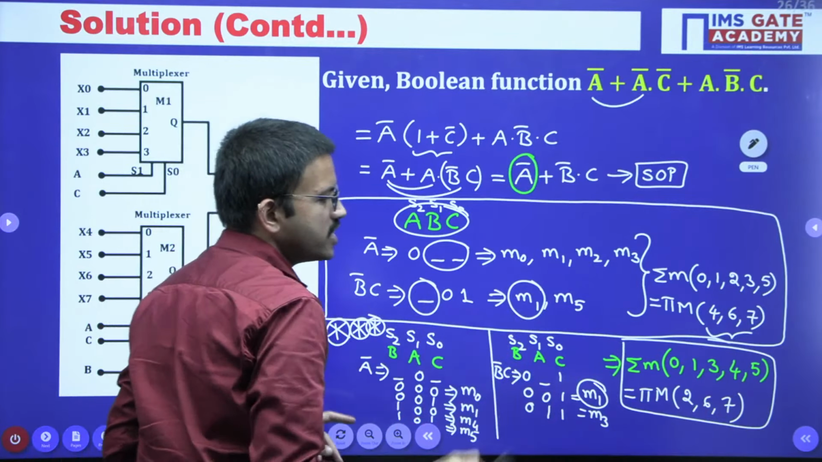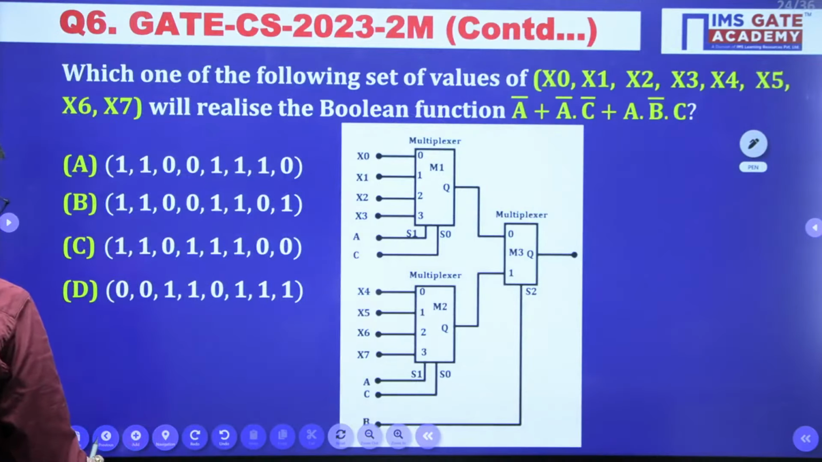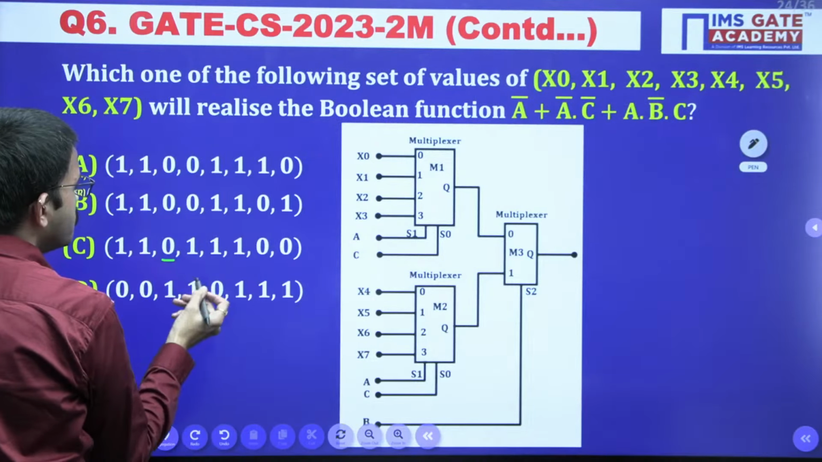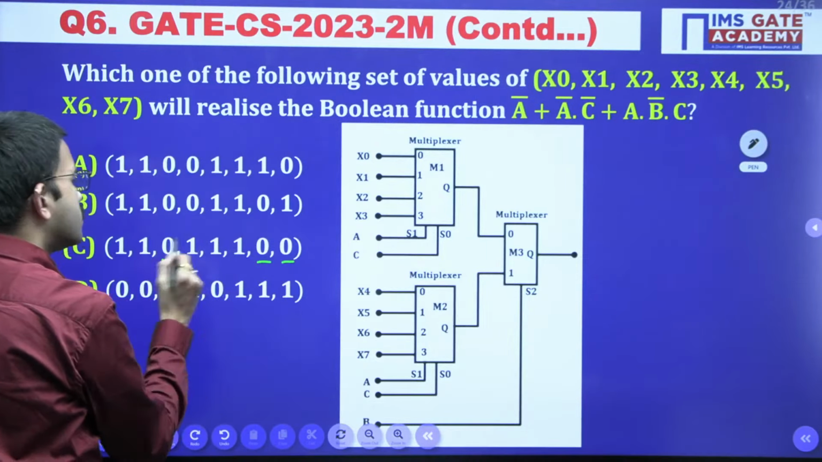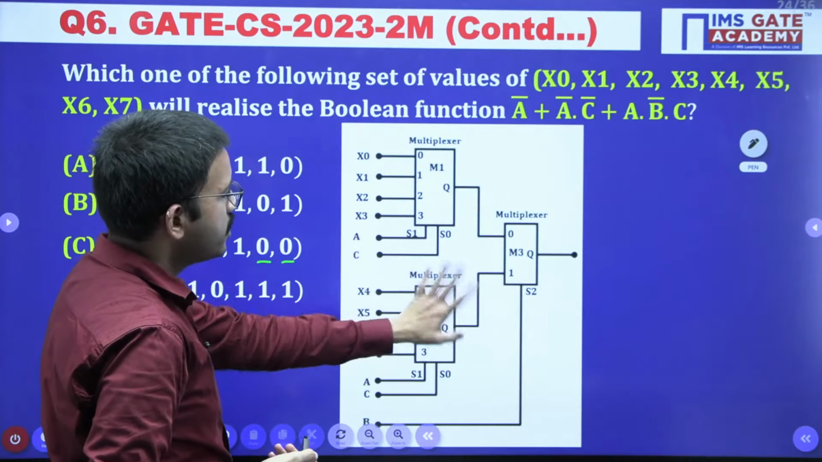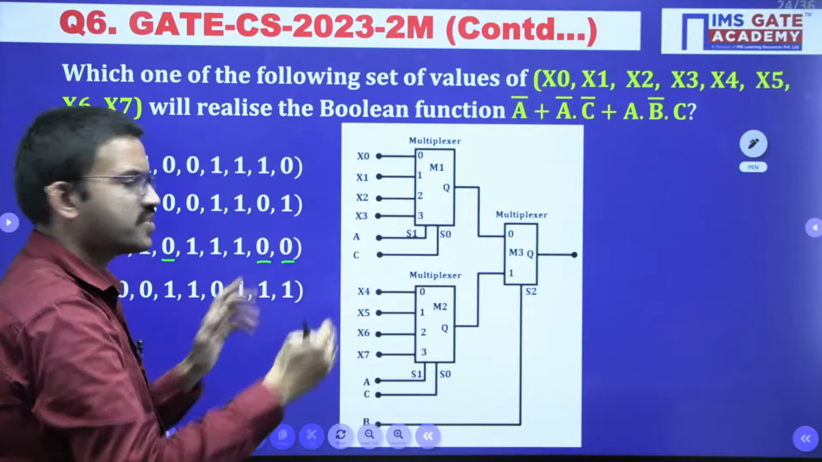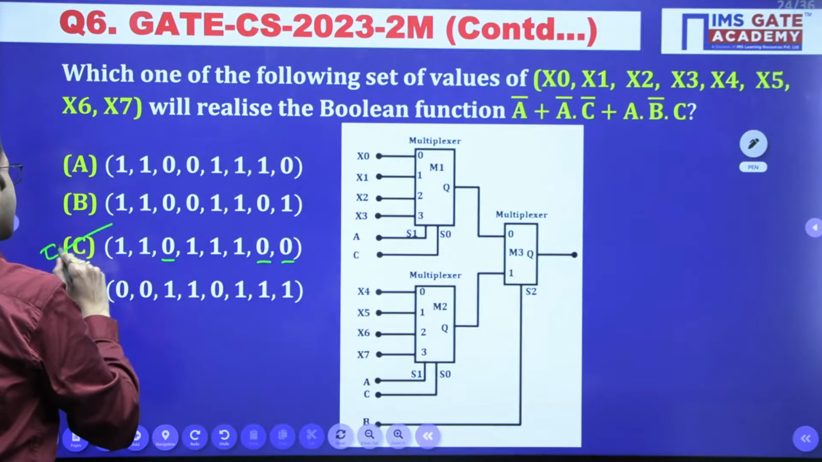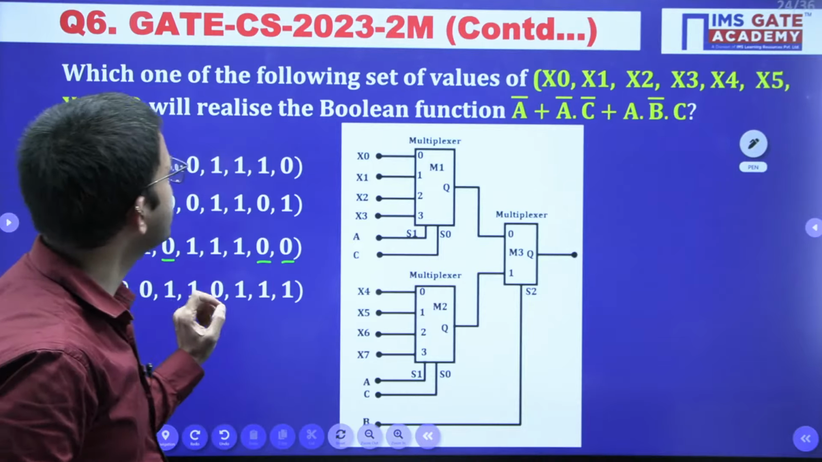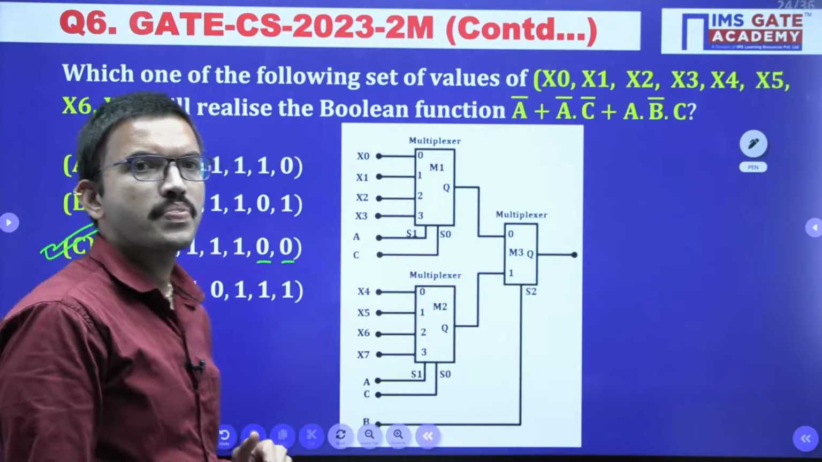So now it is very simple. For 2, 6, 7 you are getting 0. Yeah, you can observe 2, 6, 7, remaining all you are getting 1. That's all. Whenever you are giving respect to the selection line, at any time only one particular input will be connected, right? So option C is the correct answer for this question. This is an excellent question which was asked in GATE CS 2023.